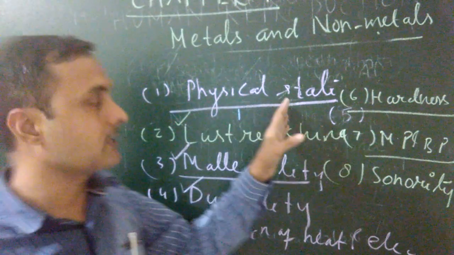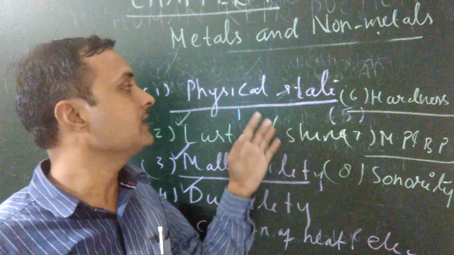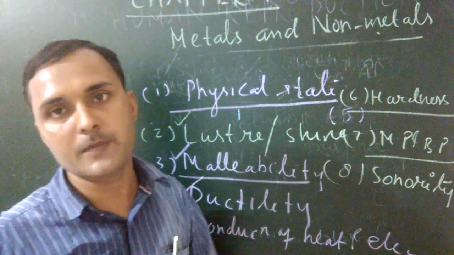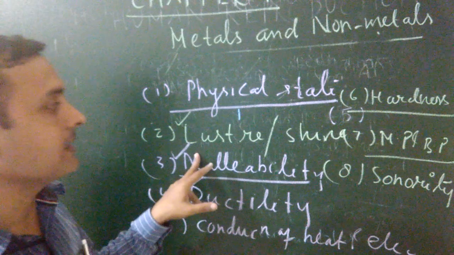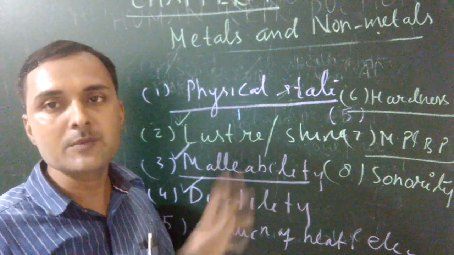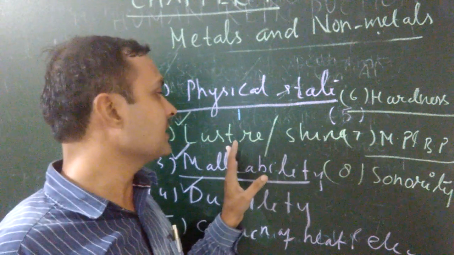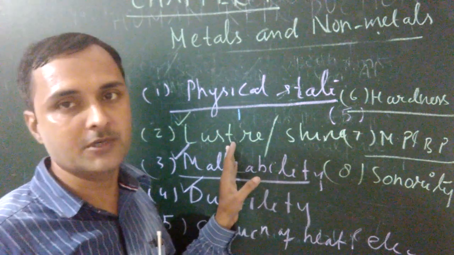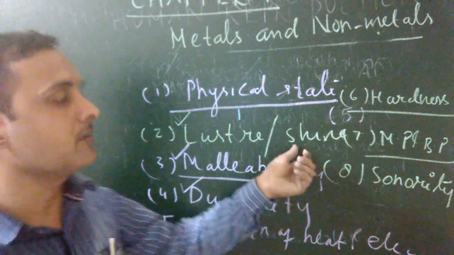First one, physical state. All metals are found in solid state, whereas non-metals are found in all states of matter: solid, liquid as well as gas. Come to the next, luster or shine. The shining property of an element is known as luster or shine. Metals are lustrous because they have shining property, whereas non-metals are non-lustrous because they have no shining property.